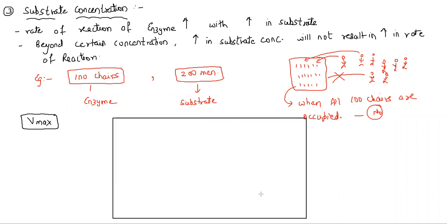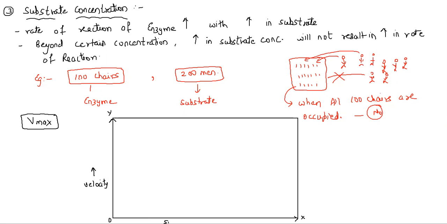So I take this here. This I take as the x-axis, and this I take as the y-axis. On the y-axis there is the velocity of reaction, or the velocity at which the enzyme and substrate bind to each other.